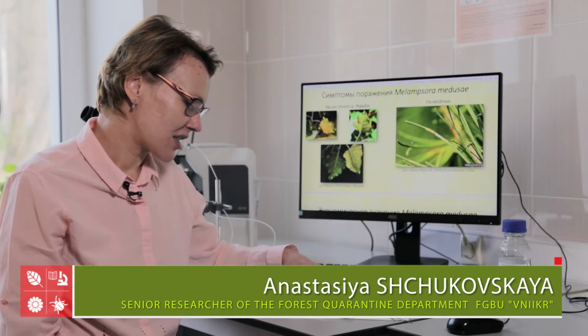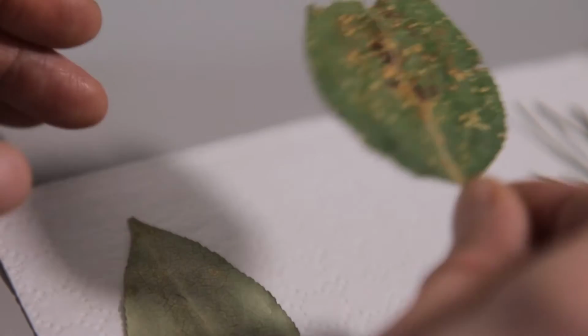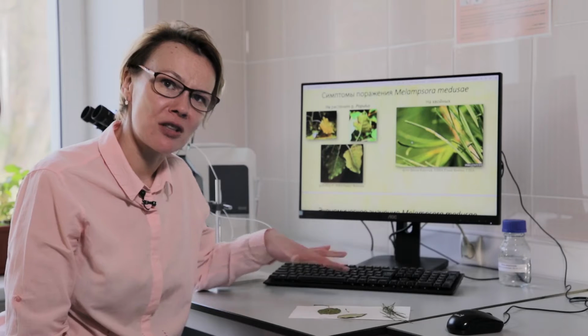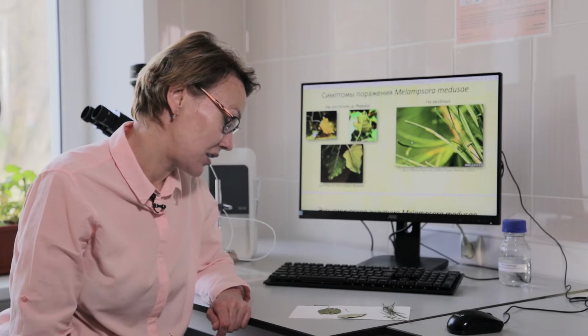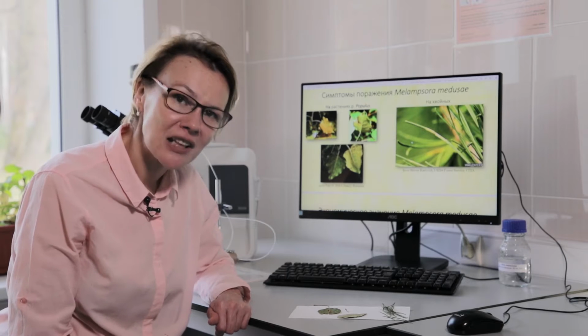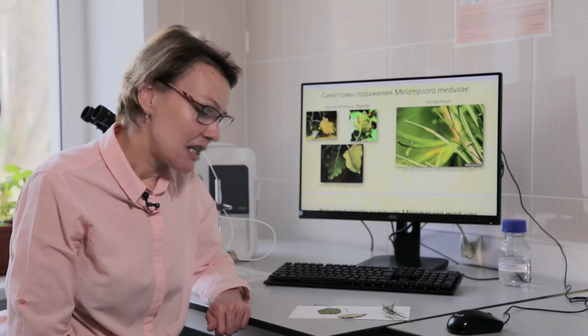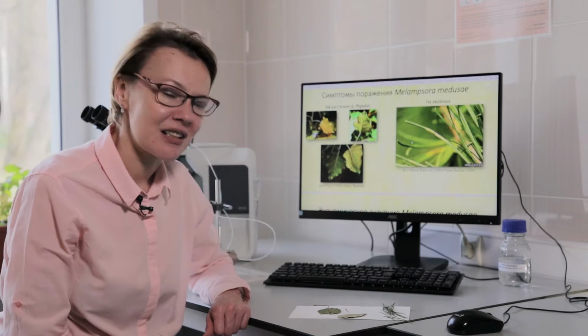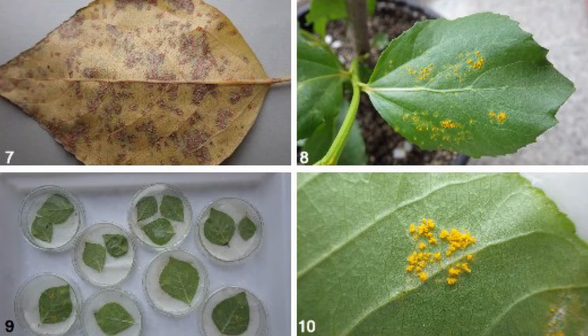Initial symptoms of infestation on poplar leaves appear as bright yellow or greenish-yellow spots on the upper surface of the leaves. 2 to 3 weeks after the initial infection, bright yellow powdery pads, urediniopustules, begin to form on these leaves. They are located on the lower surface of the leaf and may be single on the leaf surface, or they may cover the entire leaf surface.